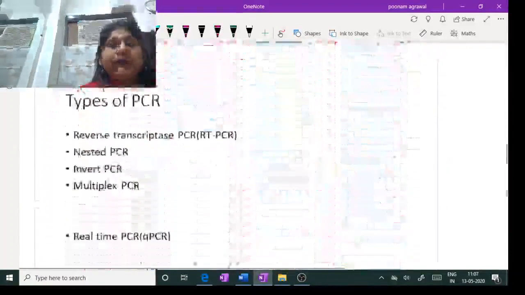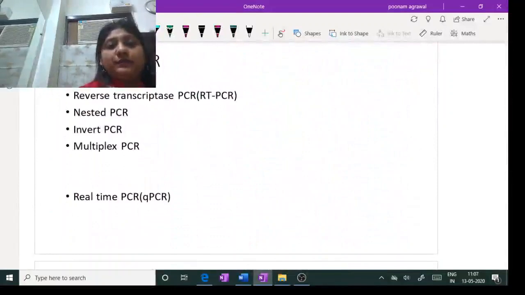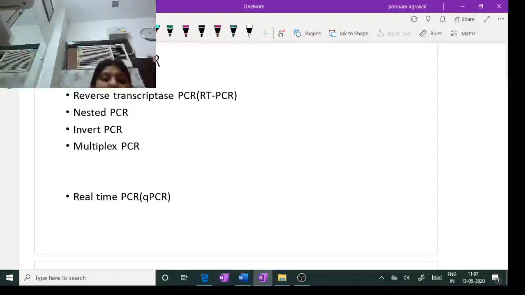Now let's talk about its various types. There are so many types of PCR. We have RT-PCR. The one which I've described just now is the conventional PCR, which is done for DNA.